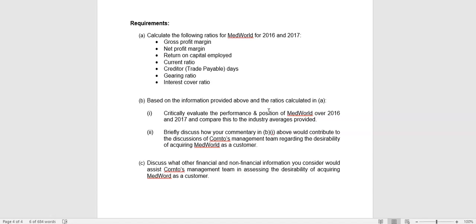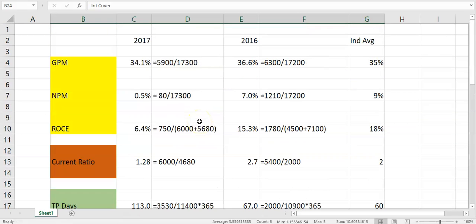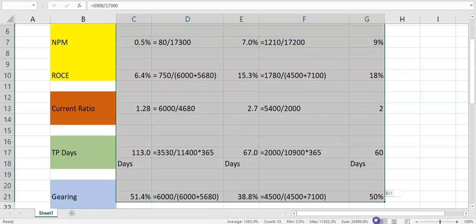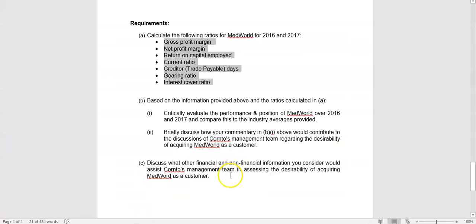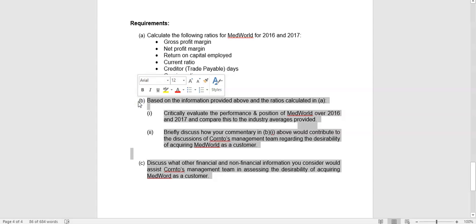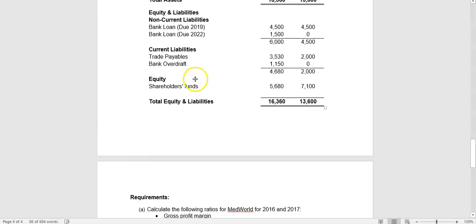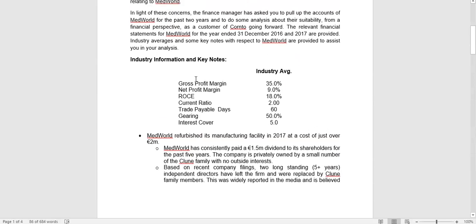So this was a nice exam level question looking at ratio analysis from a particular perspective, i.e. deciding whether this company would be a good prospective customer or not. And you can see some of it is about calculations, and you need to lay those out neatly and show the examiner where the calculations are coming from. But a lot of this is about narrative as well, about you telling a story, linking the ratios together, and linking the ratios to the narrative information and the financial statements that are given in the question as well.